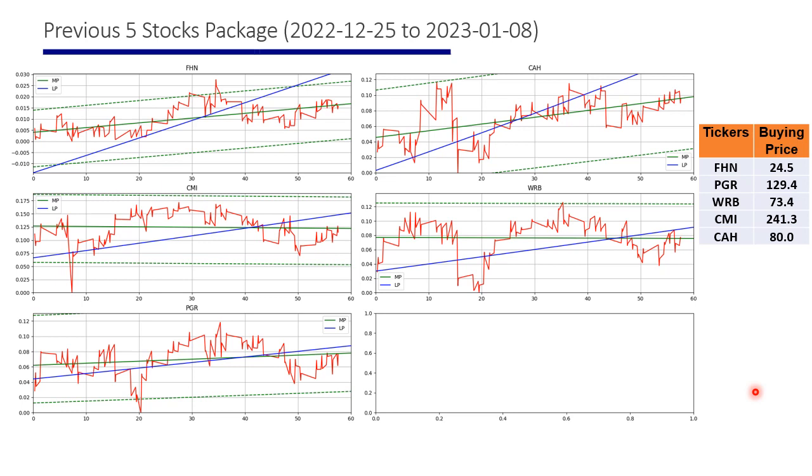As I have explained in the previous video, this package has been selected for passive bi-weekly trading, meaning that during these 2 weeks you don't need to do anything, and only at the end of each 2 weeks you need to sell the previous package and buy a new package. With this method, we select the stocks which are suitable for bi-weekly passive investment or trading.